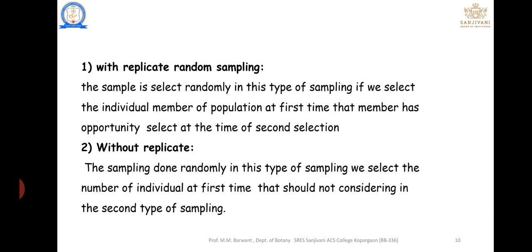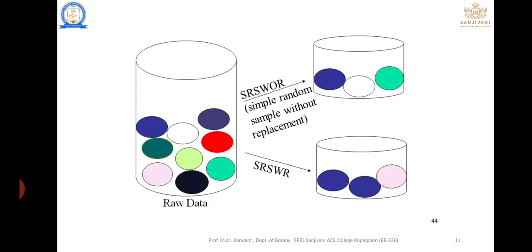In without replacement, for example, the first time we select a specific individual, and the second time we cannot consider them for selection. See in the data, simple random without replacement.